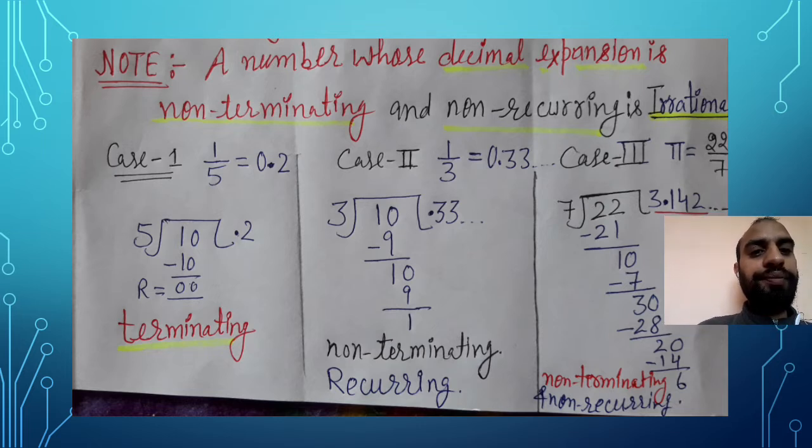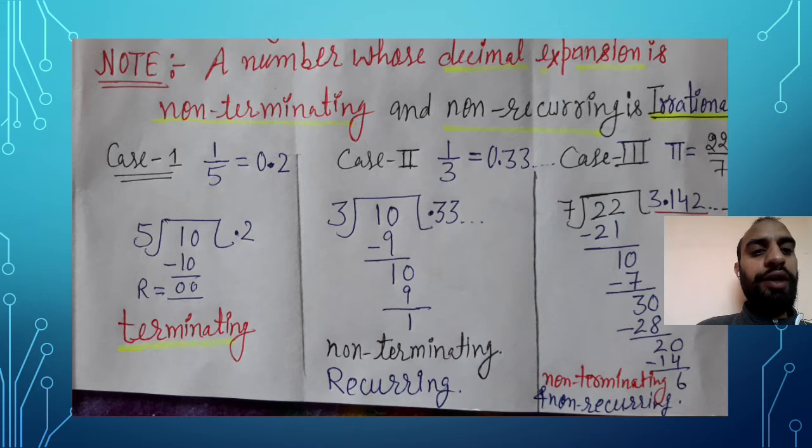Case number 1, 1 upon 5. 1 upon 5 means I need to divide 1 by 5. First I need to put a decimal. You can see in case number 1, it becomes 10, 5 twos are 10. So 10 is cancelled by 10, so it is terminating. So identification of a terminating decimal means whenever you are dividing, after dividing if your remainder is coming 0, that is terminating.